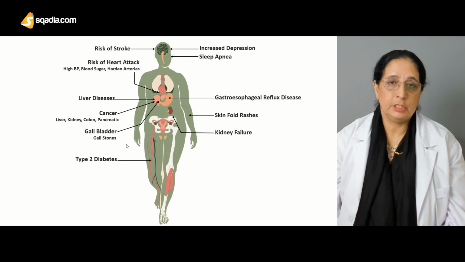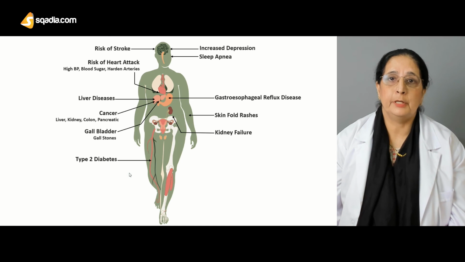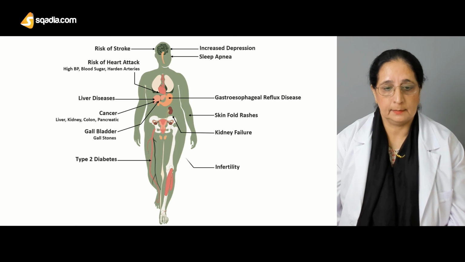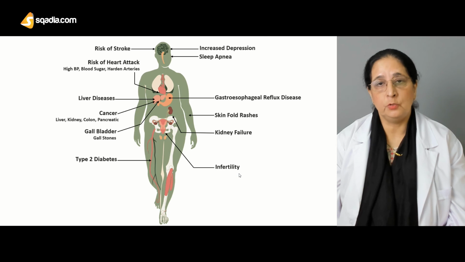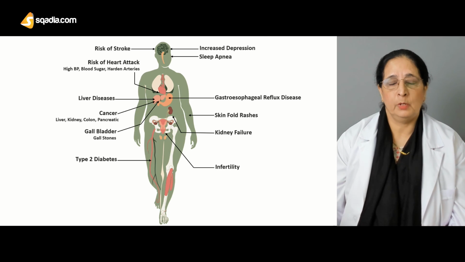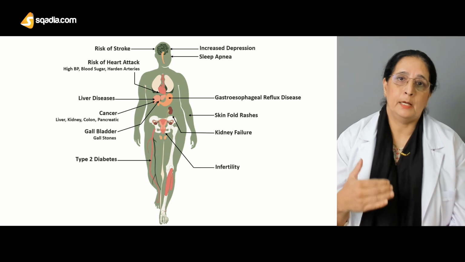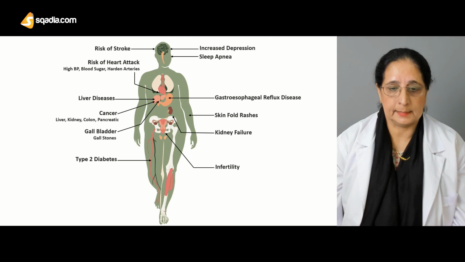Another complication, type 2 diabetes. Type 2 diabetes is very common in patients who are obese. Infertility due to overweight is again very common due to irregularity in the cycles and ovulatory cycles.